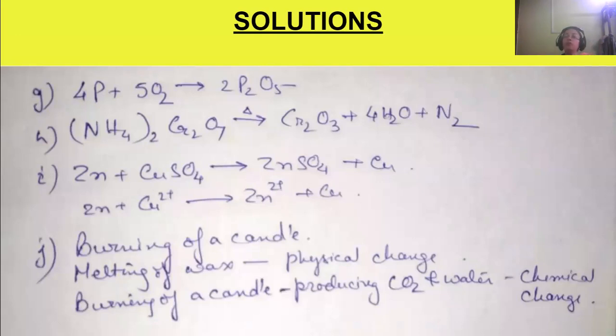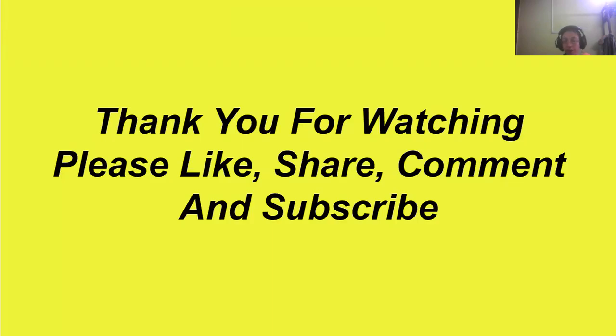That will not come back to its original form. We will not be able to combine that carbon dioxide and water to form the carbon which is present in the candle, in the wax. So that is not possible. That's why it's a chemical change. But when the wax is melting, it remains as wax. That's why it is a physical change. So in burning of a candle, there is both a physical change and a chemical change. So that's the end of this chapter.